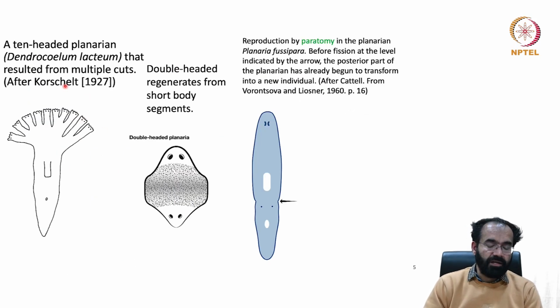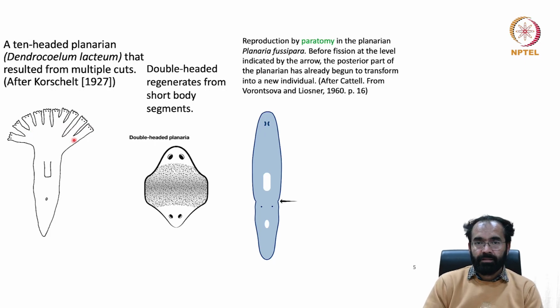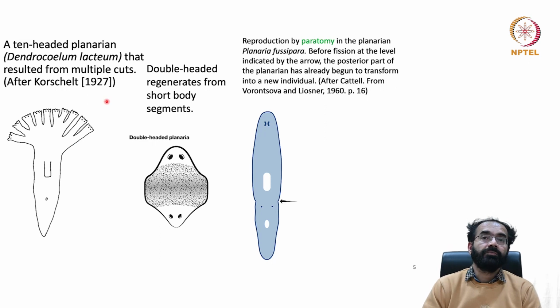Now, another interesting feature about the planaria is you can cut between the eyes of the planaria. You can see planaria has got two eyes, as you can see here, depending upon which species you are talking about. You just cut from the tip of the head until the middle of the two eyes. All you need to do is just cut it. You will end up getting a two-headed planaria. It will not become two planaria, it will become a two-headed planaria. Again, you cut it, you will get four-headed. And like that, you can get 1, 2, 3, 4, 5, 6, 7, 8, 9, 10-headed planaria, you could see here. So you can keep cutting, it will keep making more and more heads.